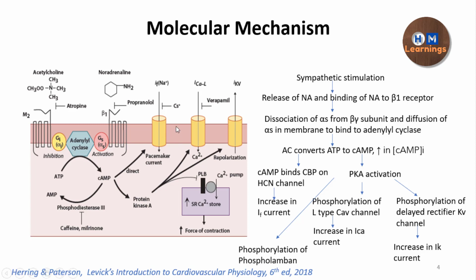So there is positive chronotropic effect, positive inotropic effect, and the rate of the repolarization is also increased because of the phosphorylation of the delayed rectifier potassium channel. That is going to increase the conductance to this channel, which is going to increase the repolarization, and the rate of the repolarization is increased, which is going to bring about the relaxation of the muscle very fast. And there is decrease in the duration of the action potential, and apart from this, you're having the positive lusiotropic effect, that is rate of the relaxation of the muscle is increased.